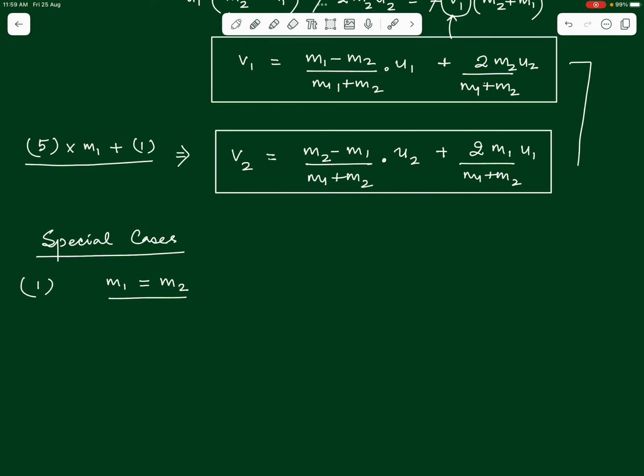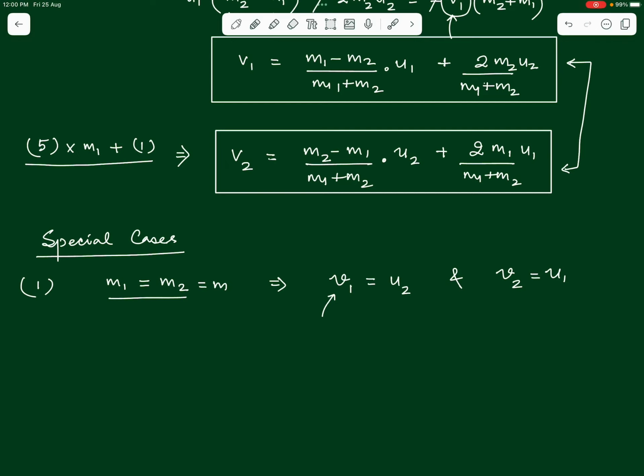See from these two above relations, when we put m1 equal to m2, what do we get? Do you see that this term m1 minus m2 will go to 0? The second term here also will go to 0, and here if we consider both m1 and m2 to be equal to m, then this second term will be 2m by 2m, which will be 1. Here also 2m by 2m, which will be 1. So, we will be just left with v1 is equal to u2, and in the second equation v2 is equal to u1.